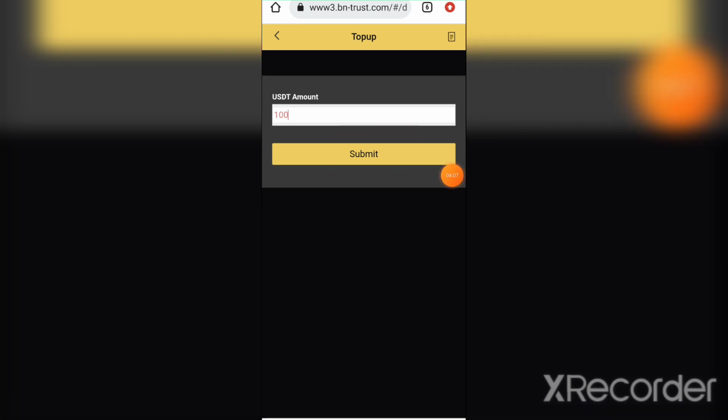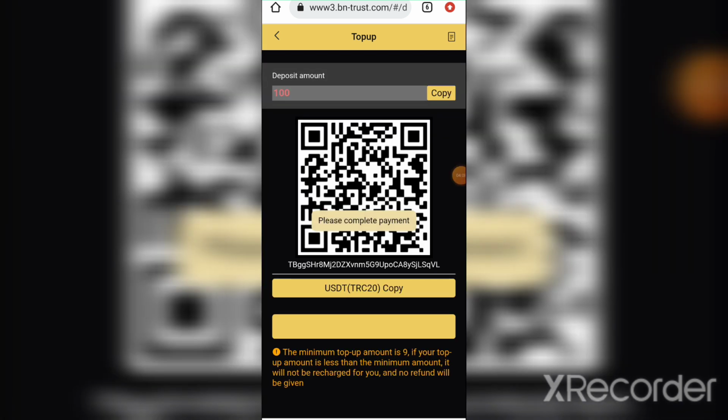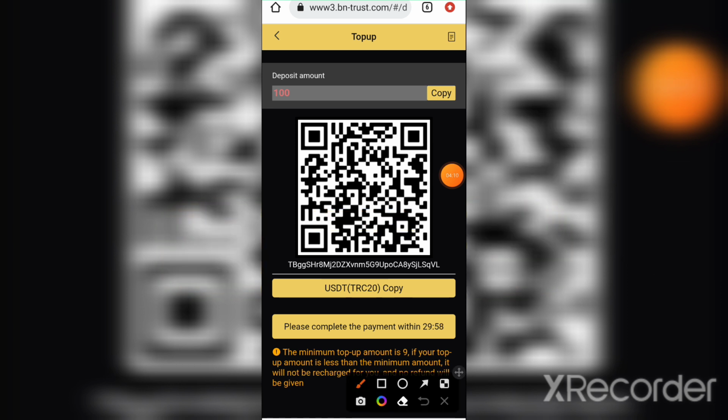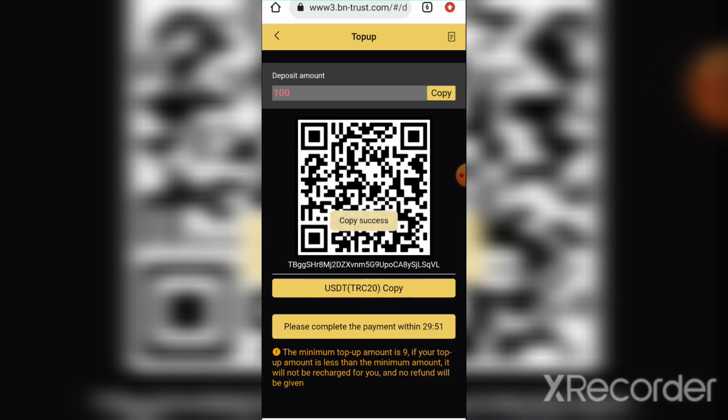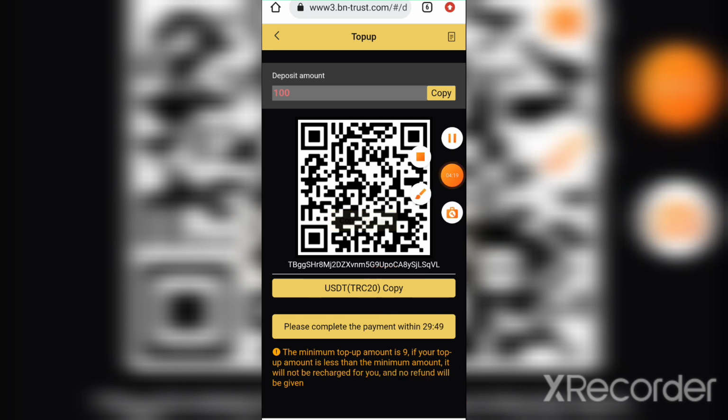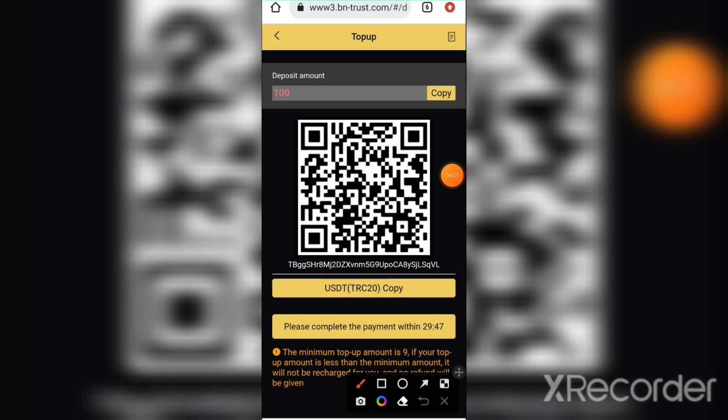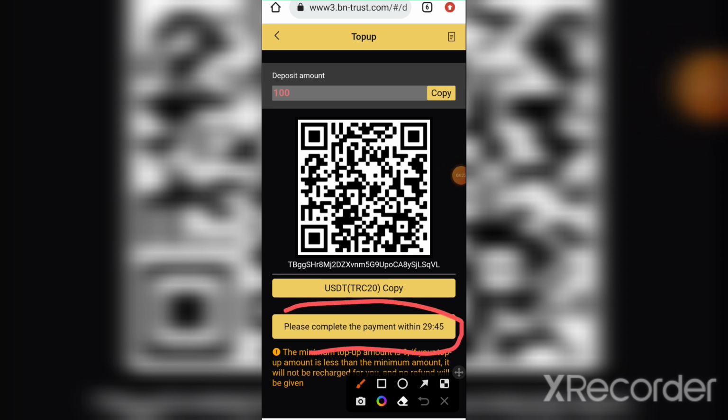When you click on submit, it will bring something like this. Then you copy the address. After copying the address, you have to recharge within 30 minutes. Please complete the payment within 30 minutes. You understand? Once you complete the payment, your account will be funded.